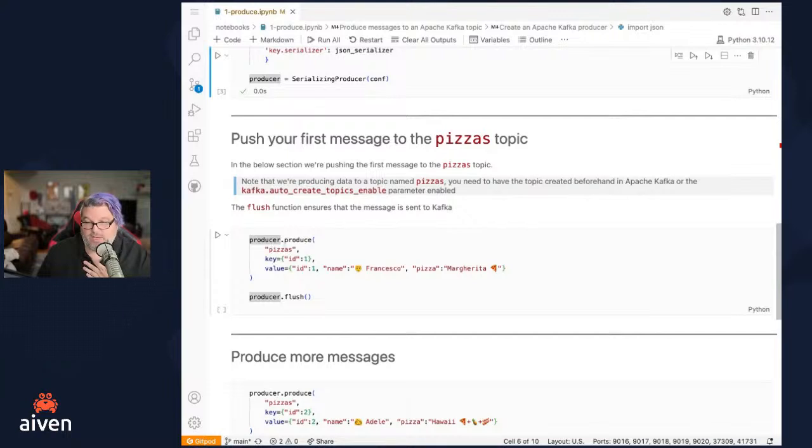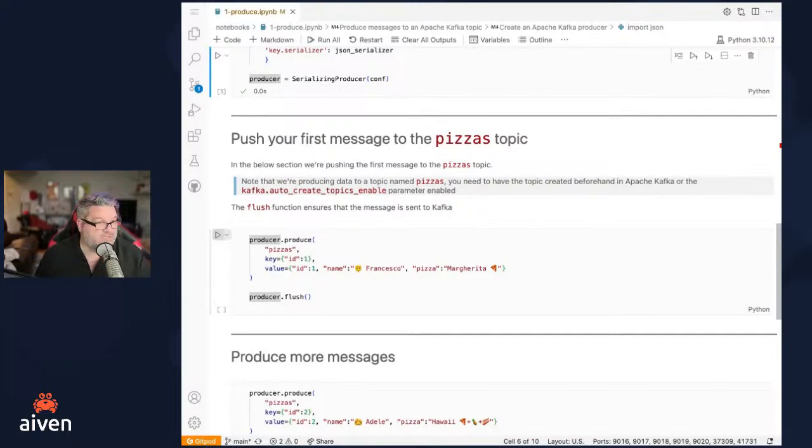If we look at it, under producer.produce, we're saying the topic is pizzas, and we're going to put in the values of the name is Francesco and the pizza is margarita, and then running producer.flush is ensuring that the topic's set. So we have all of our pieces here. We should be able to go ahead and execute this cell.